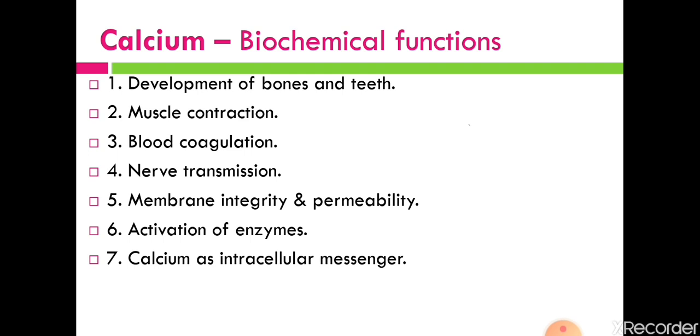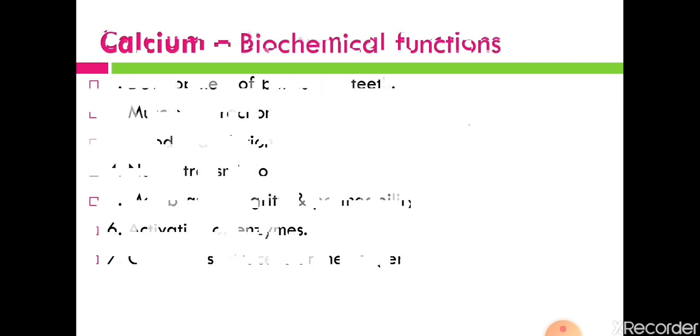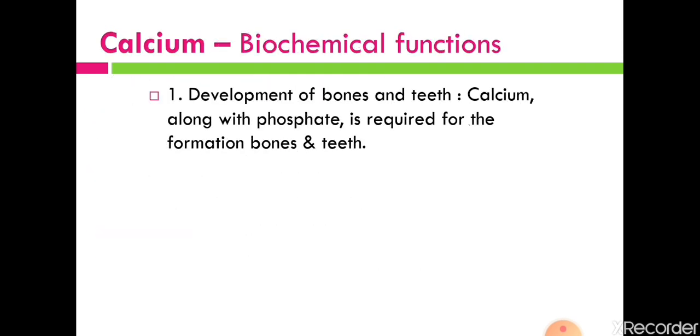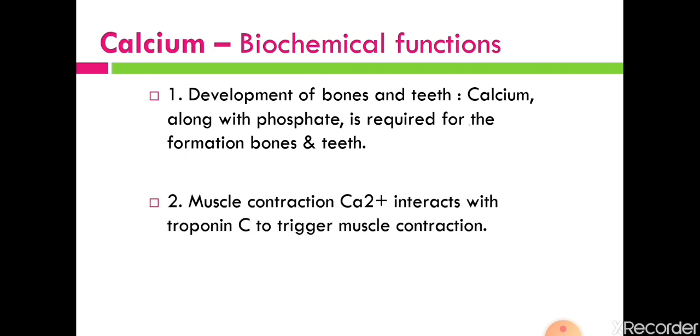So let us see the functions of calcium. First function is development of bones and teeth. Calcium is one of the important minerals required for the development and growth of bones and teeth. Along with calcium, phosphate is also necessary for the development of bones and teeth. Second function is muscle contraction.